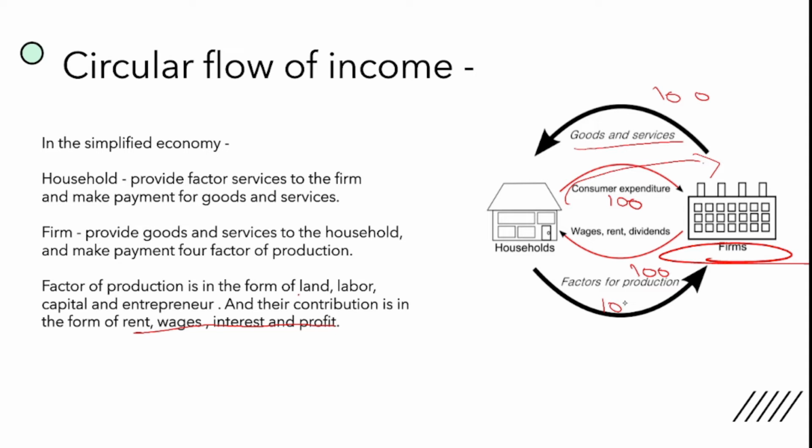So everywhere you will see the income is moving in the circular way. The amount is same for all the transactions. So if you see from the production side, you will see it is worth 100 rupees.